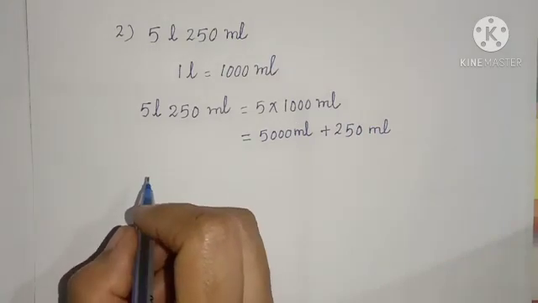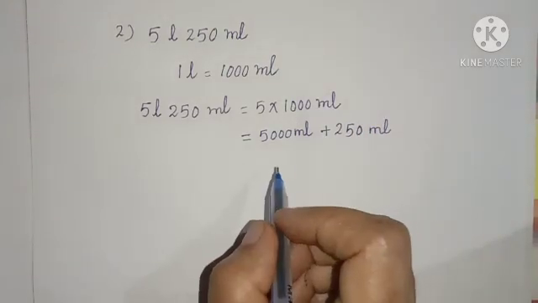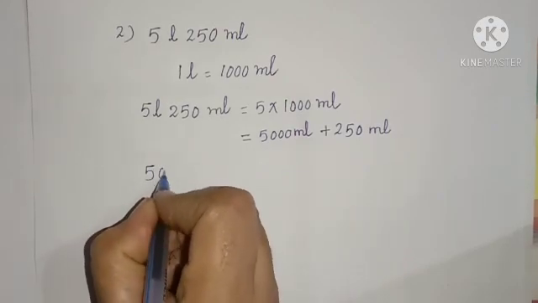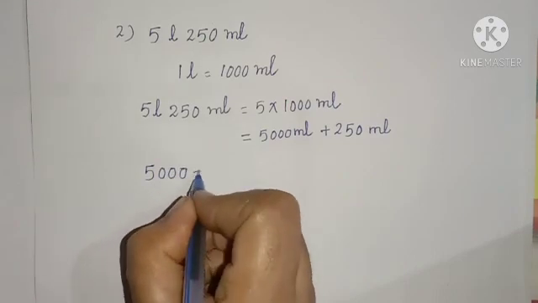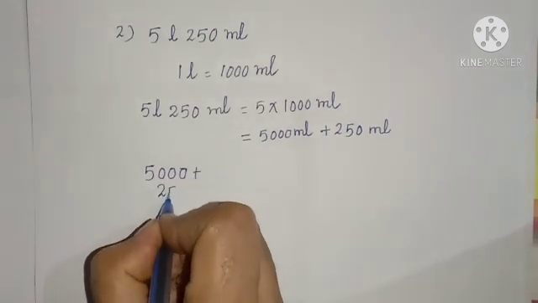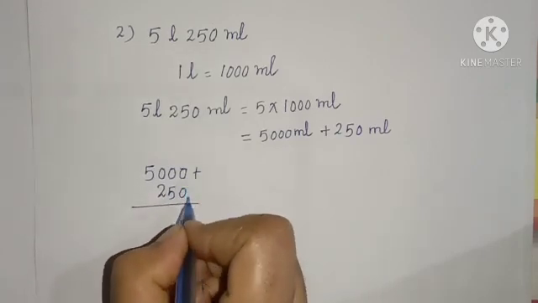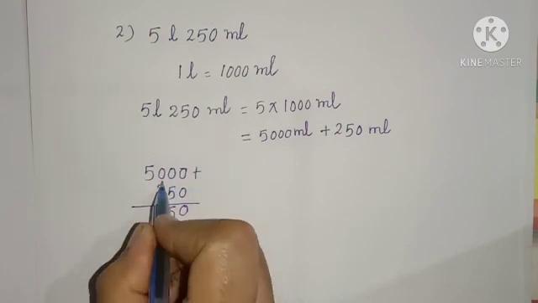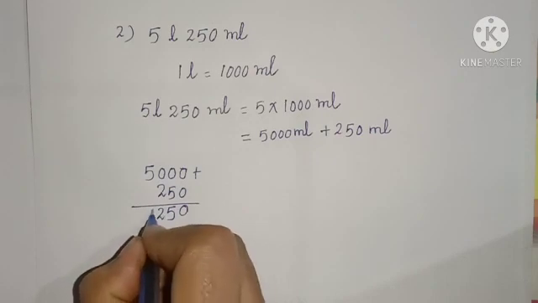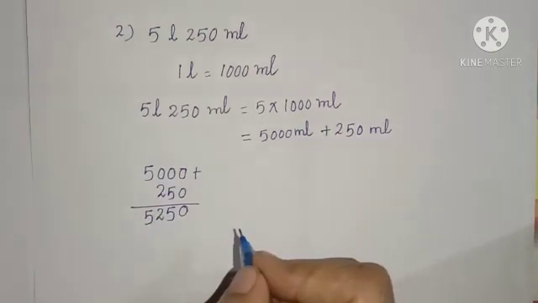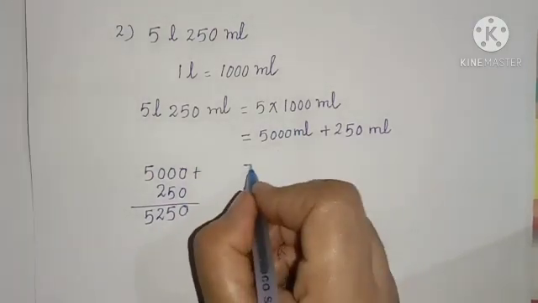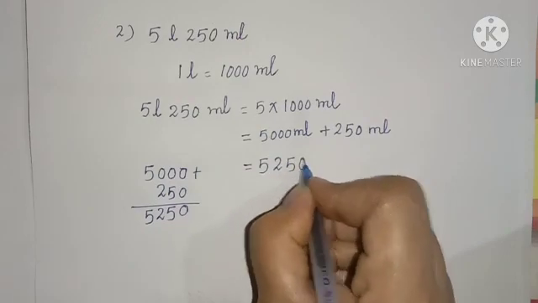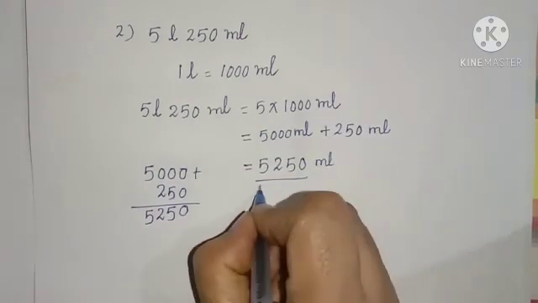Children, arrange the numbers in their respective places and add. 5000 plus 250. 0 plus 0, 0. 0 plus 5, 5. 0 plus 2, 2. 5. So children, the answer is 5250 milliliters. Okay.